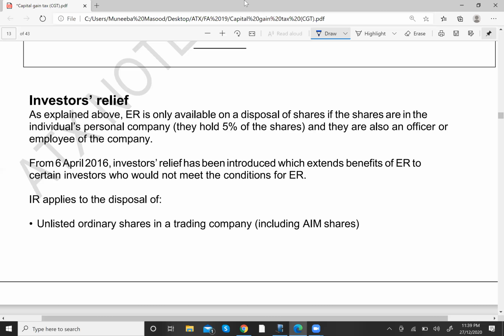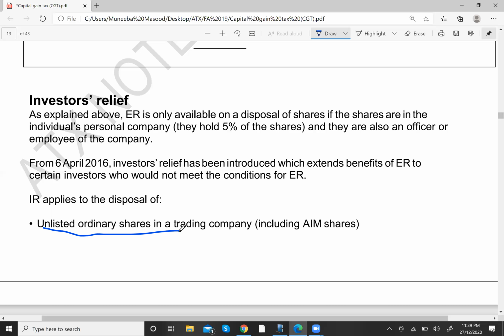Now let us look at the conditions for investor relief. Firstly, it says unlisted ordinary shares in a trading company, including AIM shares. That is the Alternative Investment Market. We have two types of markets: one is the stock exchange, and the second one is the Alternative Investment Market. Many small businesses register in AIM.